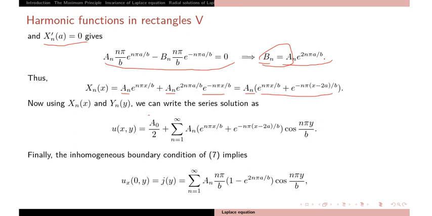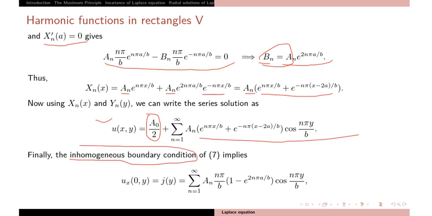Now combining the constant solution and the other solutions, you can write the solution in this form, u(x,y) equal to this. Finally, we apply the inhomogeneous boundary condition to find u3. That condition was u_x(0,y) equal to j(y). So just differentiate this with respect to x and then set x equal to 0.